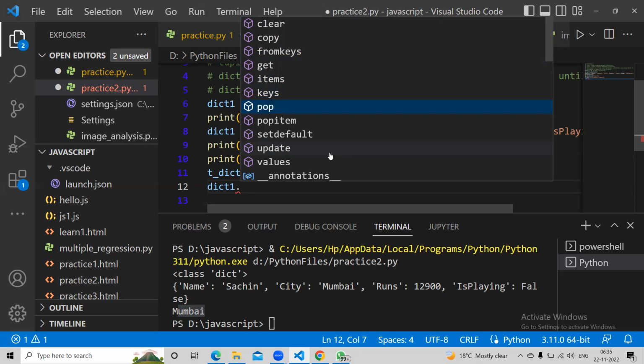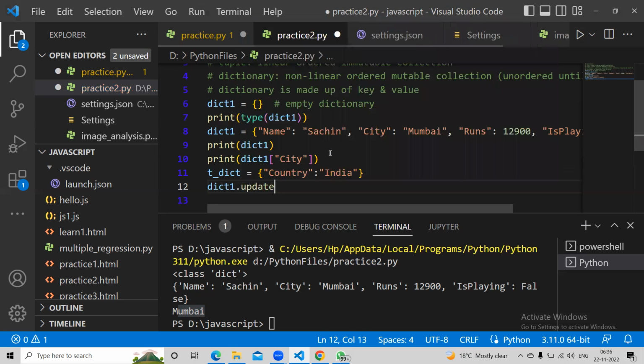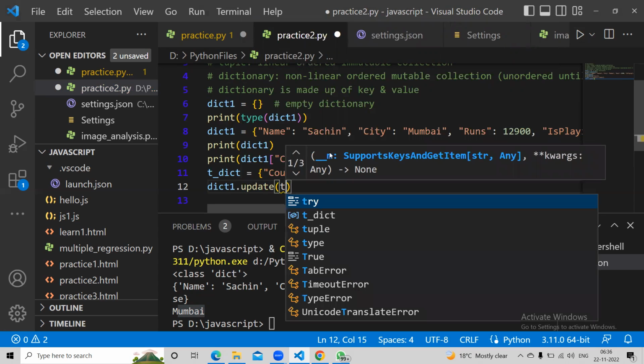Pop is to remove. In ordered or unordered, it could remove anything. Here it will remove the last element by default. We'll see that. Setdefault, update. When I say update, we are updating two dictionaries together. So I say update, and then you say T dictionary.